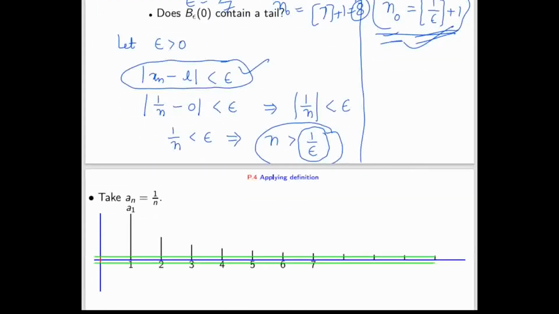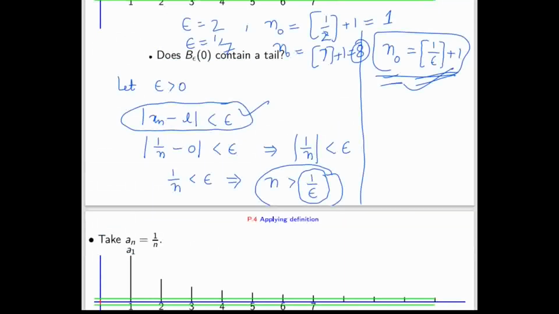For all problems we will do the same thing. Like |xn - L|, we will get a condition on n, and on the other side, whatever remains, we will take the integer part. If it is an integer, there is no need to do anything. If it is not an integer, we take the integer part and add 1, just to be safe, and that is done. Whatever problem we do, we will follow the same strategy to prove the sequence is convergent.